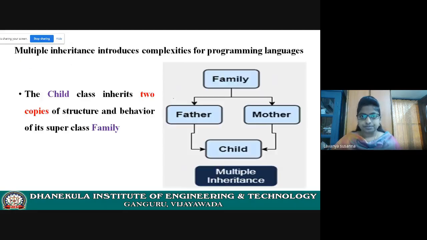Next, here in multiple inheritance, there is a problem. What is that problem? Let us see. See here, this is a superclass. Just an example. Actually arrow marks must be like this, right?